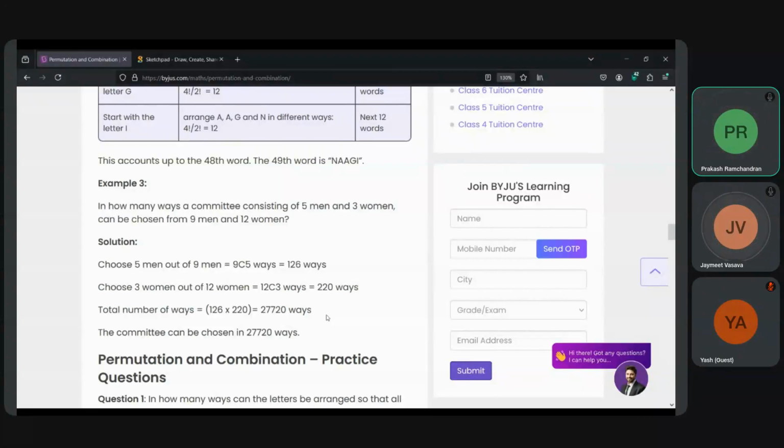So it is a combination of the two, and combinations get multiplied. 220 into 126 is equal to 27720 ways. Okay, good. So combination multiplies.